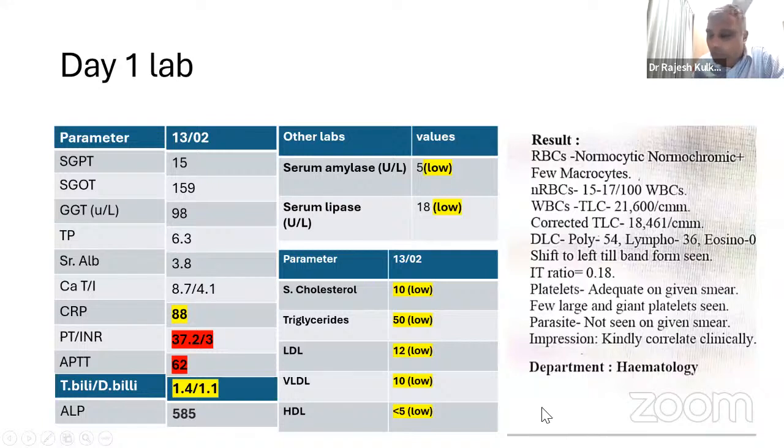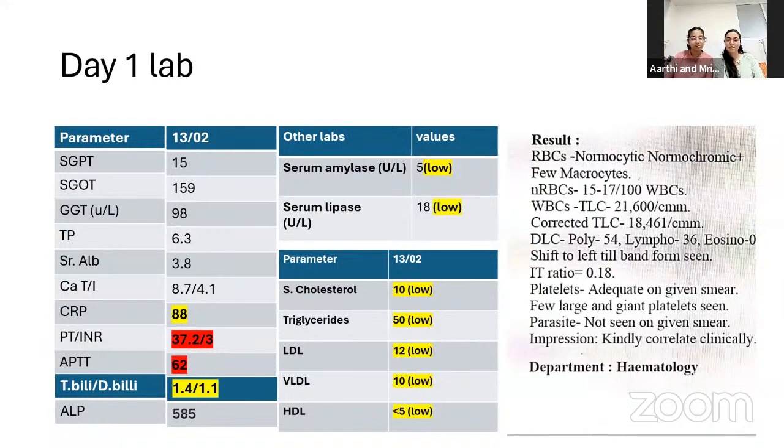So what do the postgraduates think? Did you expect this? Was this expected when you sent the investigations? No, sir. So how do you interpret this in the light of the history now? You have a baby with chronic diarrhea and possible enterocolitis, and you have these bloods. So liver is involved, liver and pancreas both. Okay, we'll go step by step.